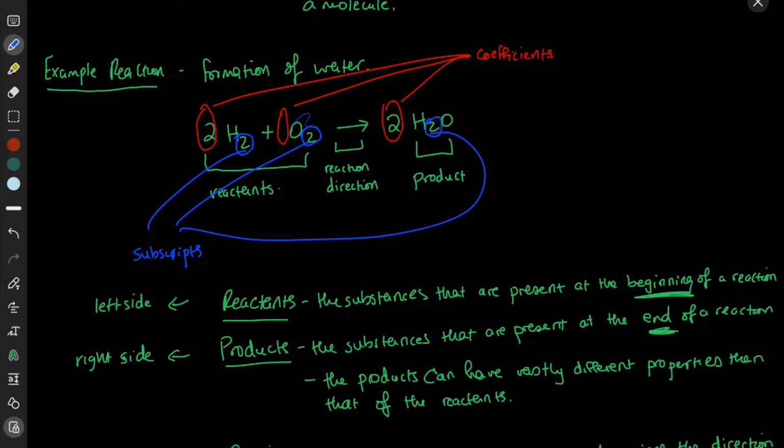And this one molecule of oxygen has 2 oxygen atoms. Whereas if you look over here, this reaction produces 2 molecules of water, but within the molecule of water, it has 2 hydrogen atoms and 1 oxygen atom, right? So hopefully that clears up the distinction between coefficients and subscripts.